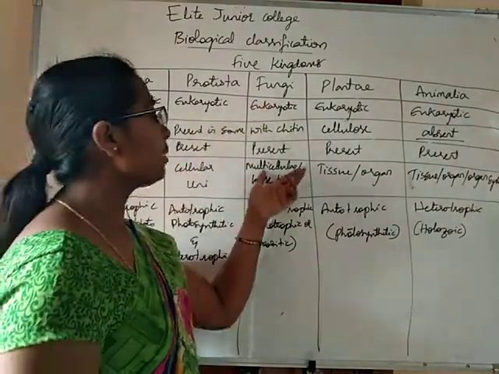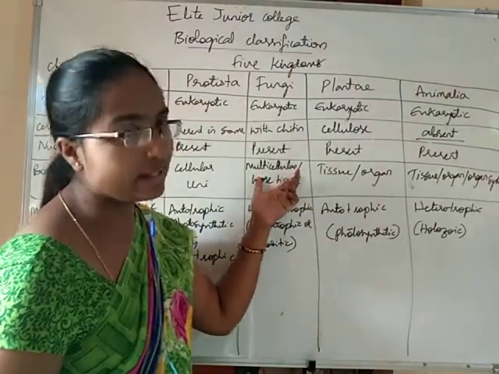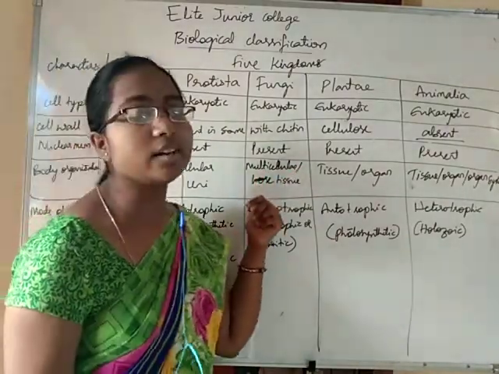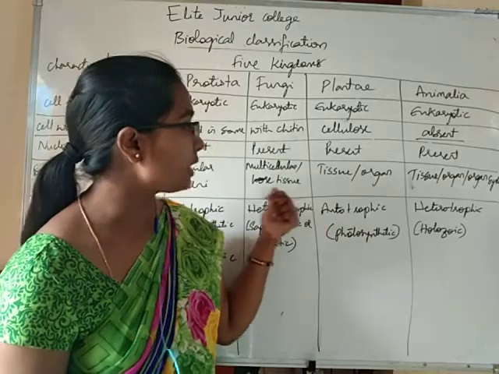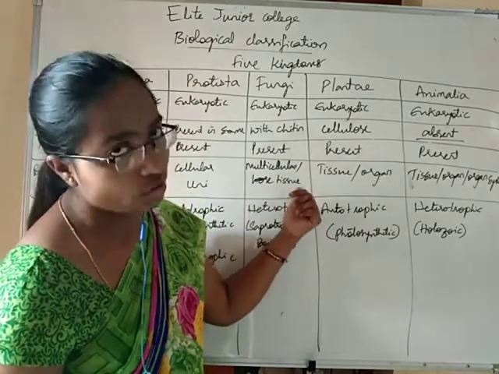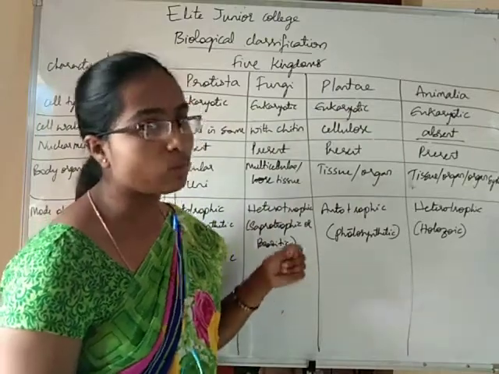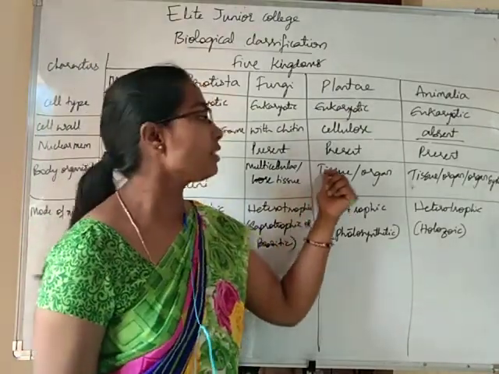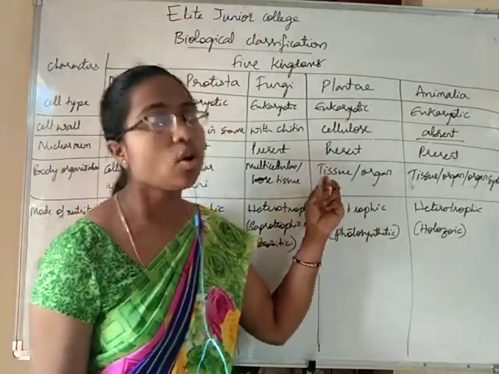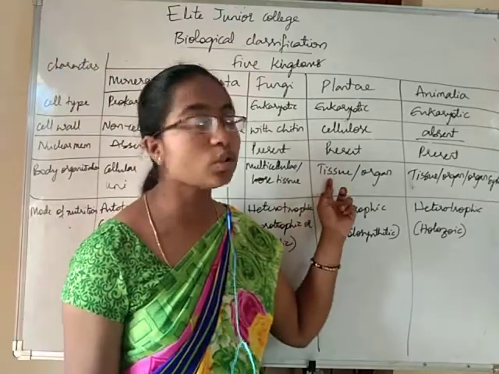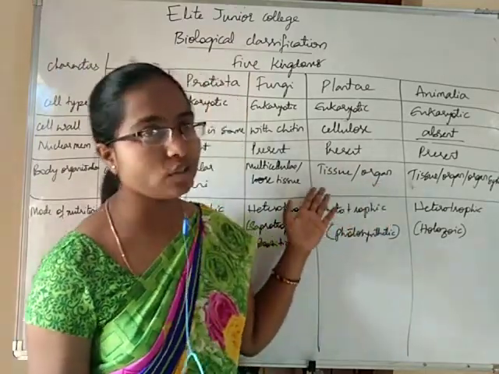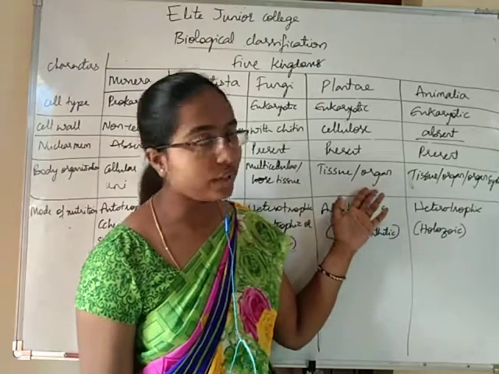And fungi, they are multicellular, that means they have many cells, and the cells are in the form of loose tissues. Plantae are also multicellular. In plants, the cells are grouped to form tissues, and the tissues are also grouped to form organs. Some plants have tissues, some plants have organs.